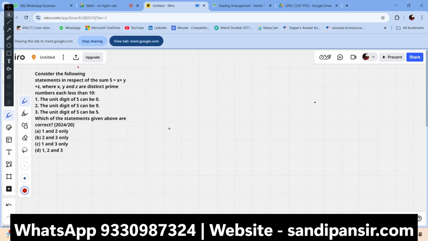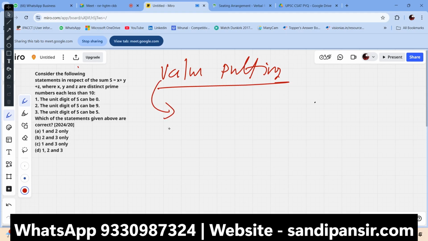Consider the following statements in respect of the sum S is equal to x plus y plus z, when x, y, z are distinct prime numbers less than 10. Got it? So we use a simple method that is called the value putting method. What is the concept behind the method? I hope you have multiple methods in your sleeve. You might know multiple methods, but let me tell you one thing: you can literally solve any question out there with the value putting method. Whether it is an arithmetic question, an algebra based question, or a mensuration or geometry question, you can literally solve any question coming in the question paper with the value putting method. What is the value putting method?